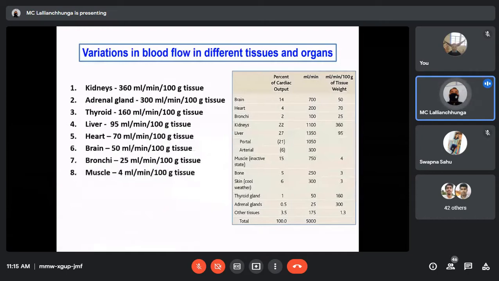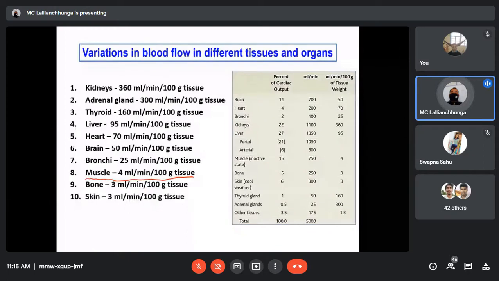We can see that on the right side there is a table showing the percentage of cardiac output each receives. For example, the blood received by the brain per minute is around 700 ml, but if you calculate per 100 gram, it is around 50. So you can compare other tissues also.